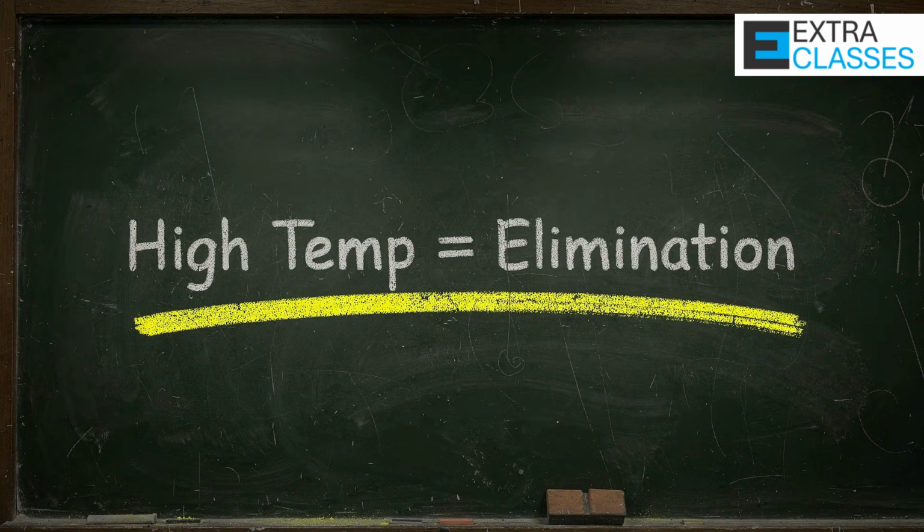Because elimination produces more molecules and increases entropy. So if the temperature is high, think elimination. If the substrate is tertiary and a weak nucleophile is present, SN1 and E1 may compete. So always check three things: substrate type, base or nucleophile strength, and temperature.